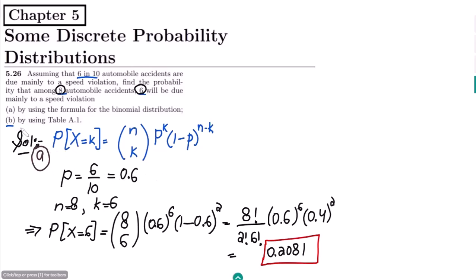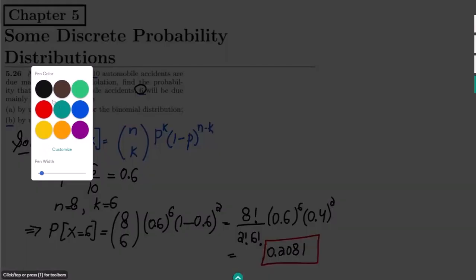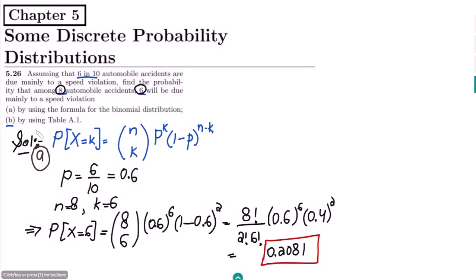Similarly, in part B, we are asked to find the similar solution by using table A.1. Okay, so what is the table A.1? How can we find out the values here? So here we have all the values, which is for n equal to 8, and the probability here is what we can see, that this is 0.6. This is, let me have here part B.